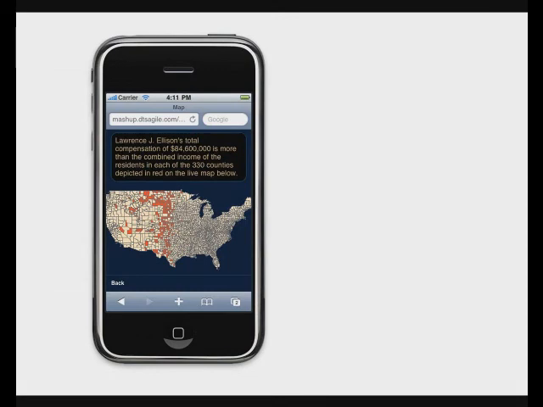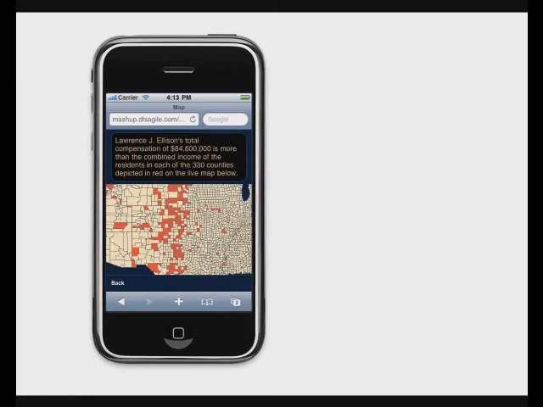But what's kind of cool is instead of just being a static map, this is actually using OpenLayers optimized for the iPhone. And so you can pinch and pan and zoom around. And so that's that. But thank you very much. The application is at mashup.dtsagile.com. Thank you.